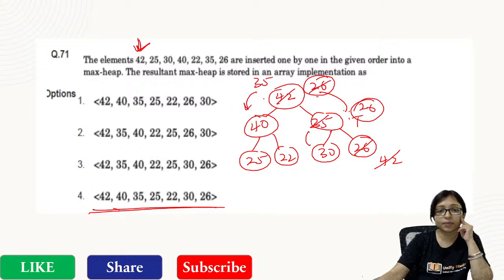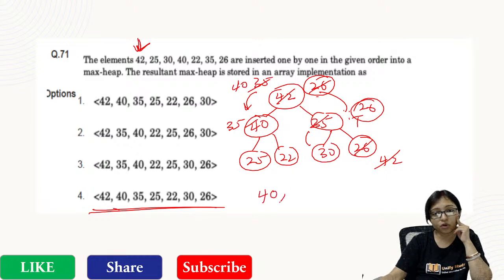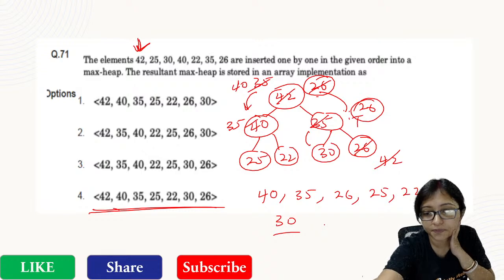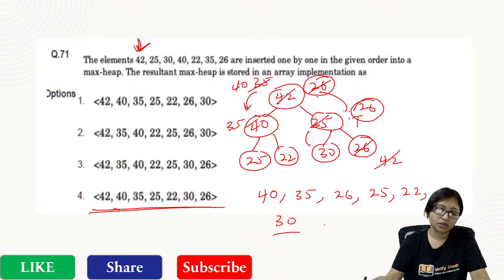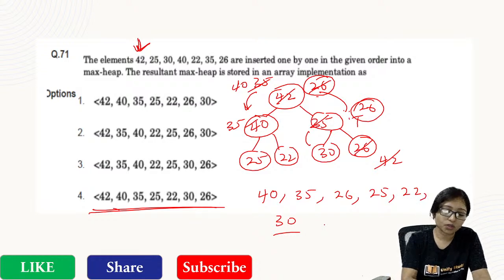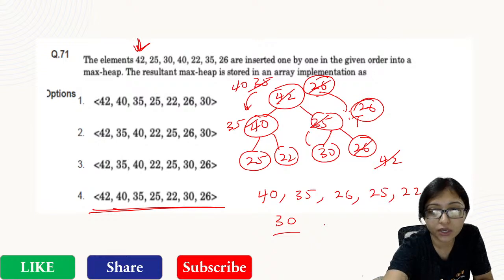Now again the swapping will be required. So 40 will come here, 35 will come here. So your new heap will be 40, 35, 26, 25, 22, 30. That will be your new heap. Got it? Yes, 40, 35, 26, 25, 22, then 30. This is your new heap. Okay? In this way you have to do.